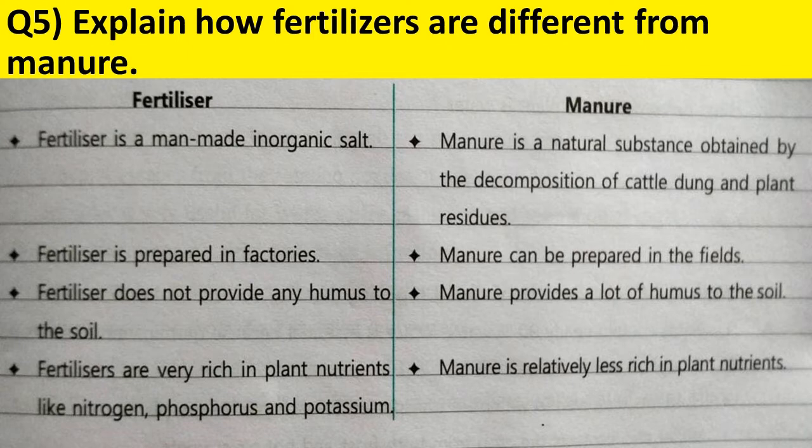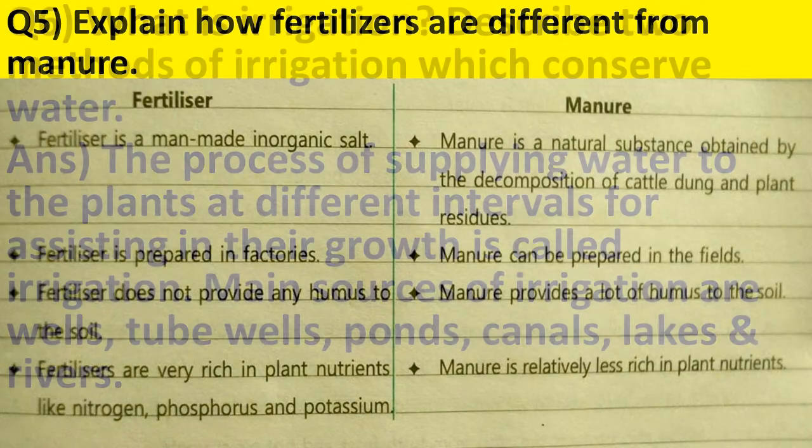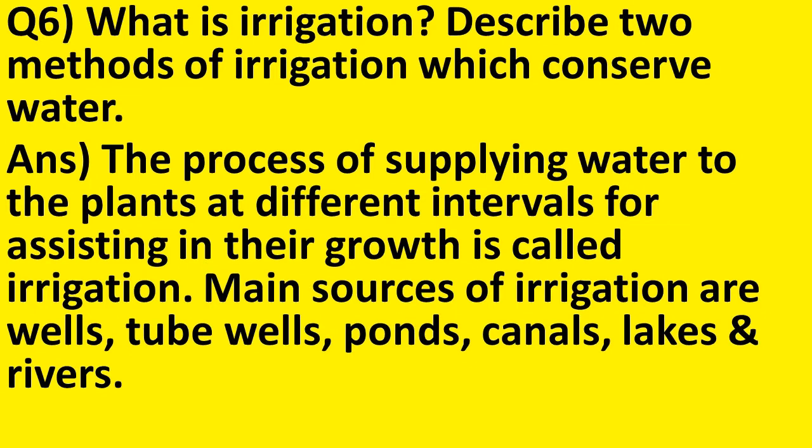Next, the fertilizers are very rich in plant nutrients like nitrogen, phosphorus and potassium. Manure is relatively less rich in plant nutrients. So, these are the differences between fertilizers and manure. Now, let us discuss question number 6.